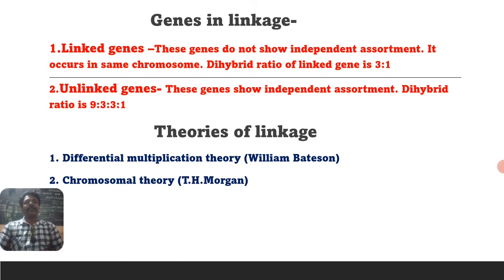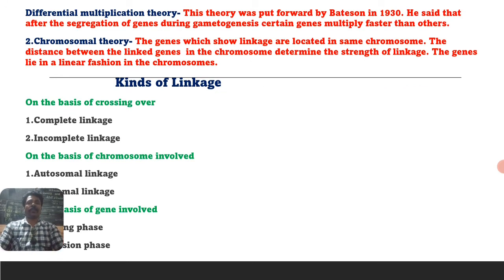The differential multiplication theory was first put forth by William Bateson, and the chromosomal theory was put forth by another person, T.H. Morgan. The differential multiplication theory was put forth by Bateson in the year 1930. He said that after the segregation of genes during gametogenesis, certain genes multiply faster than others.